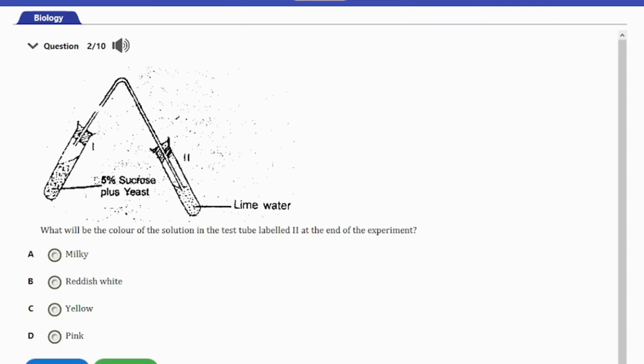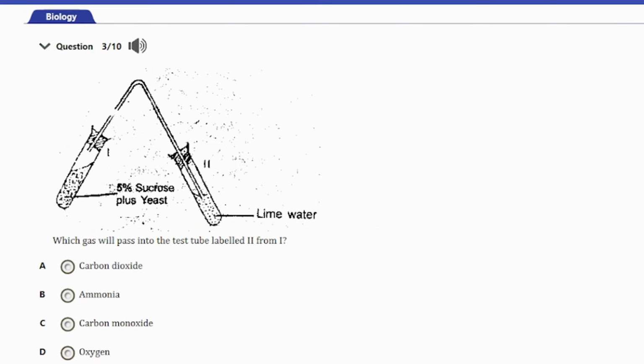Question number 2 here. We have a diagram here, and we are to answer the question with this diagram. The question says, what will be the color of the solution in the test tube labeled II at the end of the experiment? A. Milky. B. Reddish white. C. Yellow. D. Pink. So guys, the answer to this question will be option A, and that's milky. So let's consider the next question.